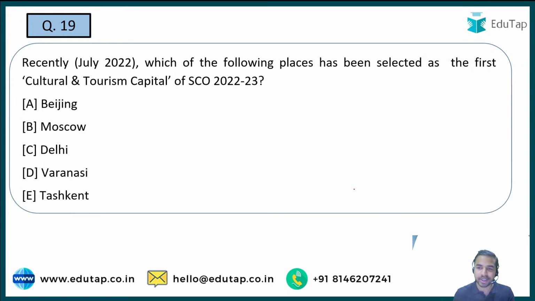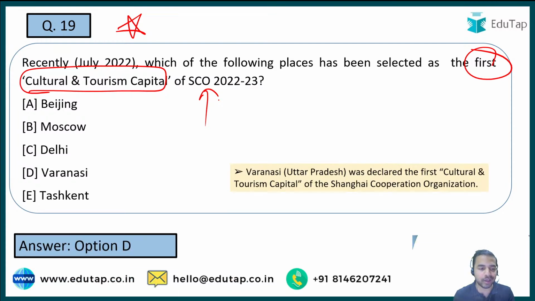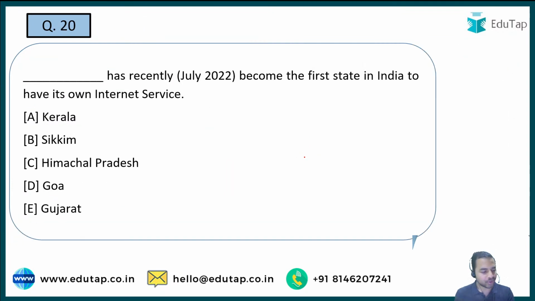Let's move on to the next question। So the next question is a very important question। I am marking the star here। You are required to tell me which of the following places has been selected as the first cultural and tourism capital of SCO 2022-2023। So Shanghai Cooperation Organization ने recently announced किया that we are going to make this the first cultural and tourism capital of the Shanghai Cooperation Organization। And now you are just required to tell me the name of that particular city which has been selected as the first cultural and tourism capital। And absolutely right guys, it is none other than the beautiful, the cultural Varanasi, which is basically in Uttar Pradesh, which was declared as the first cultural and tourism capital of SCO 2022-2023। So that is absolutely right।